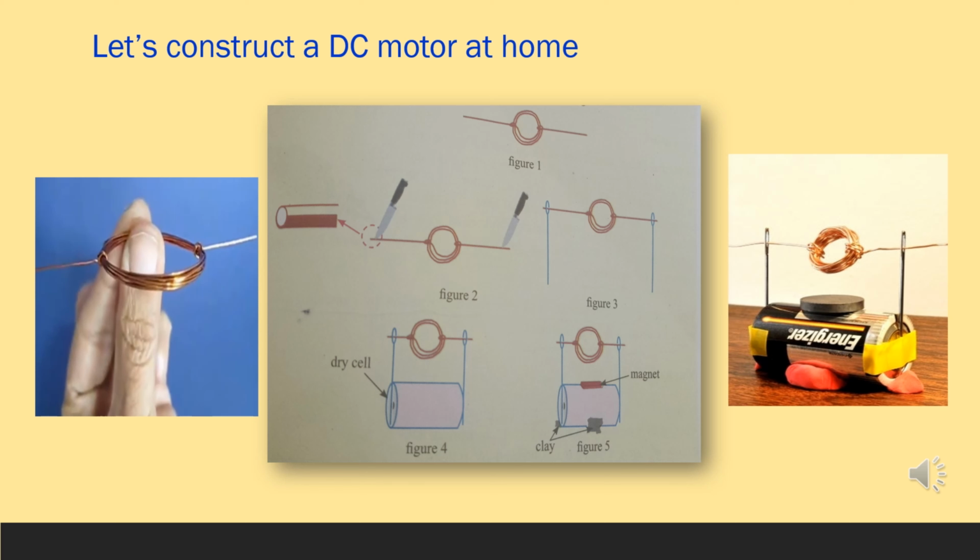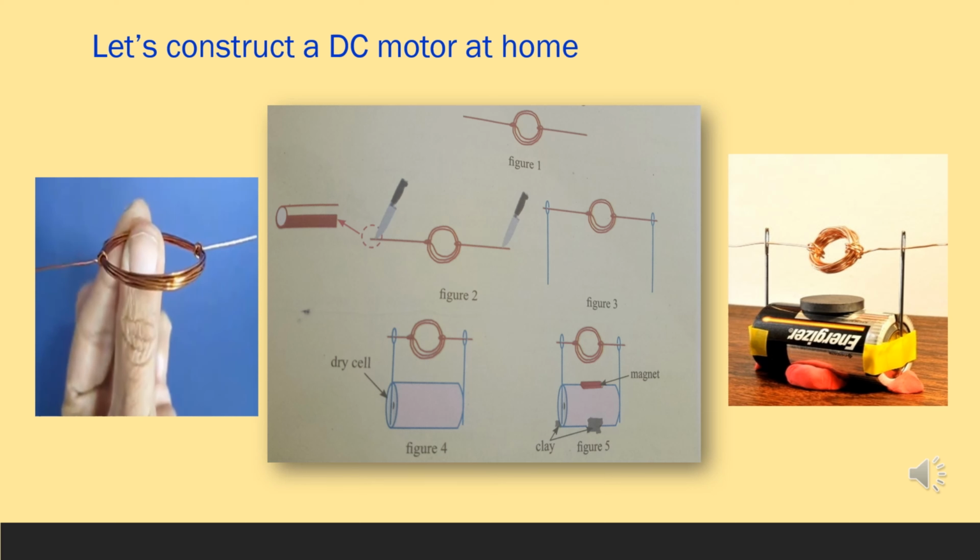Next, pass the two ends through the needle holes and mount the coil on the needles horizontally as shown in figure 3. Figure 4 shows fixing the needles on the terminals of the dry cell using sellotape. We can use clay to fix the dry cell rigidly, as shown in figure 5.